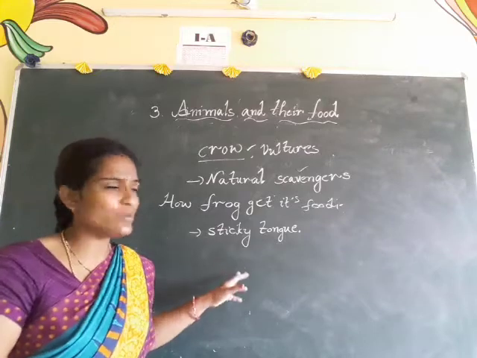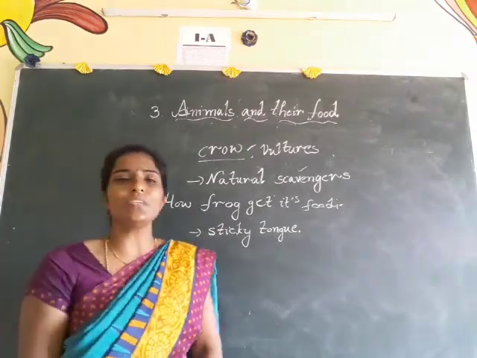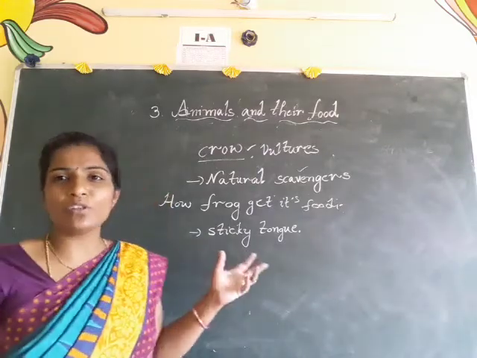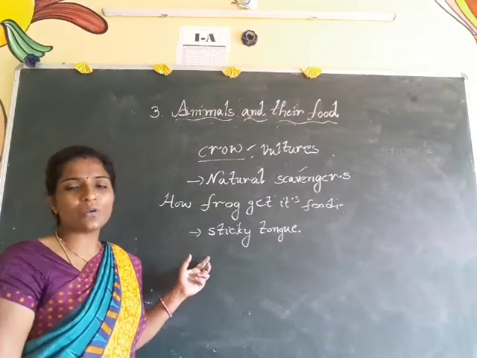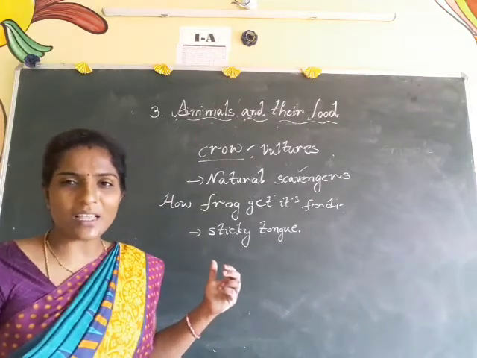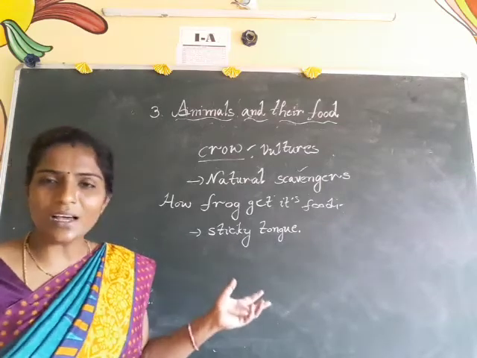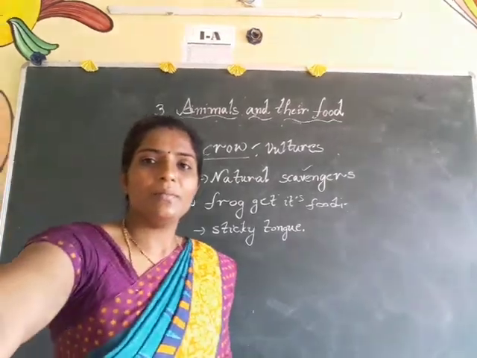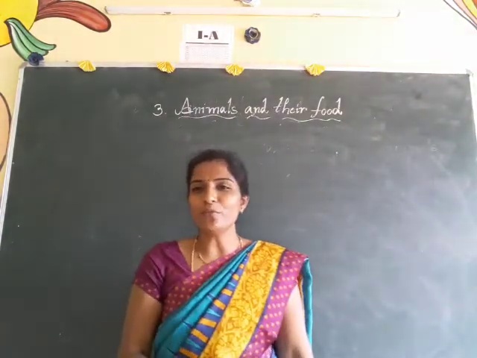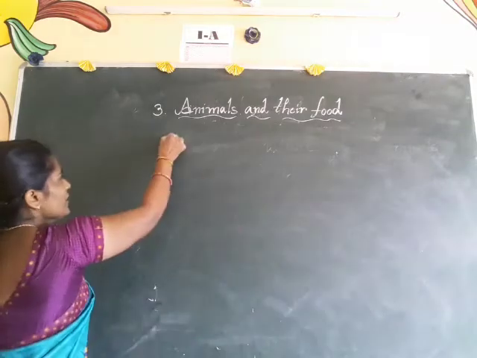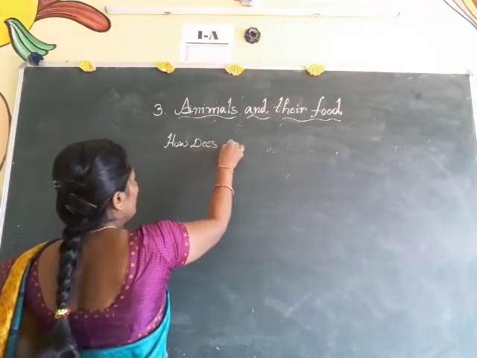Which body part is it using? Sticky tongue. Like this, the lizard also uses its sticky tongue when it wants to take any food item. Okay, children, so these both come under amphibians, and we can also say these are reptiles. Come on, say children, who are the natural scavengers? Crow and vultures. Next, how does a cow get its food?